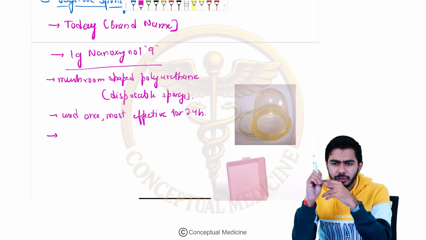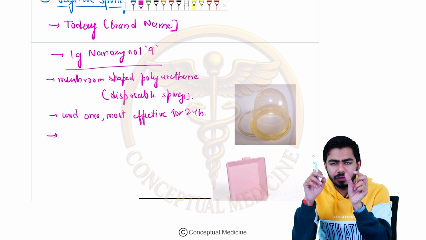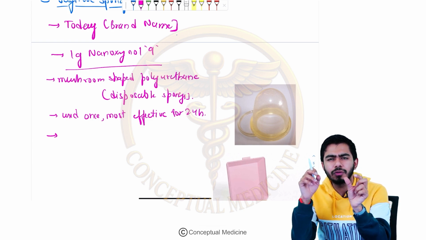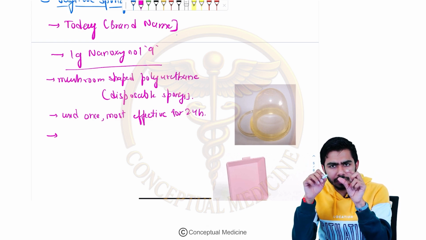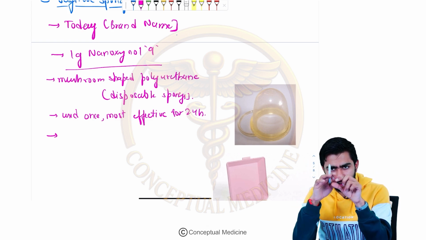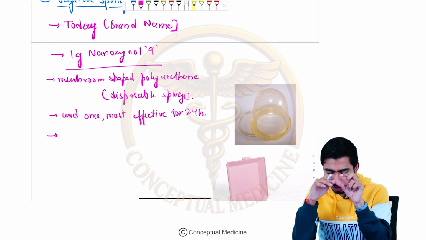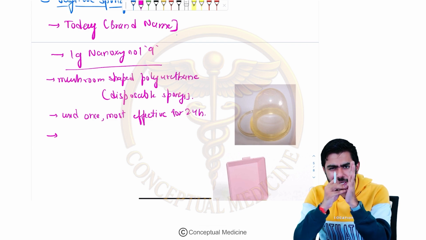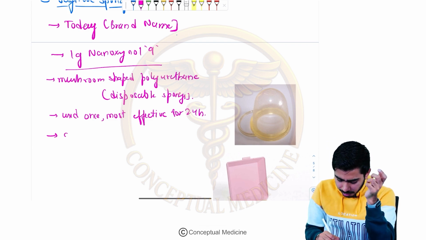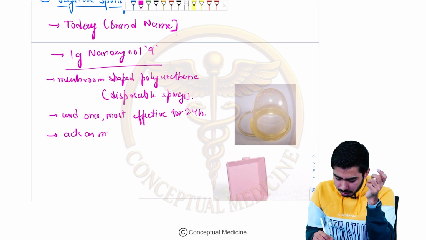And in this particular case, it is preventing the entry of sperms into the cervix, and it has spermicidal action over the surface of the vaginal sponge. I will show you right now. Basically it is preventing the entry, so it acts as a mechanical barrier.